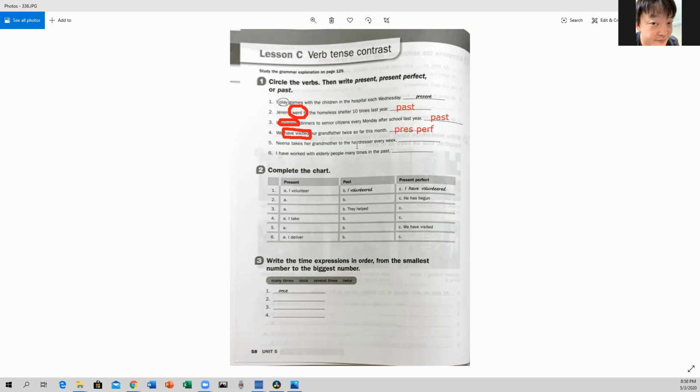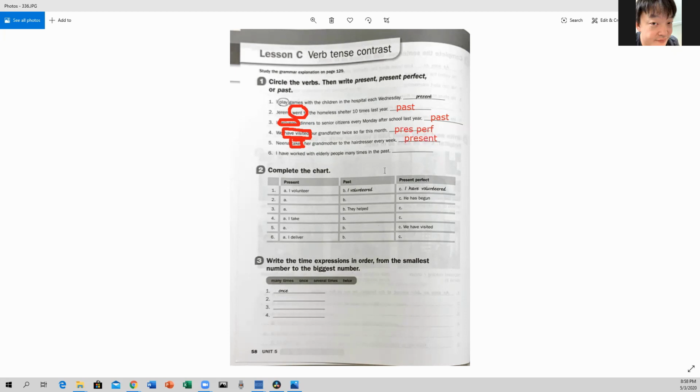Number 5, Nina takes her grandmother to the hairdresser every week. The verb in this case is takes, right? And this verb is present. Okay.